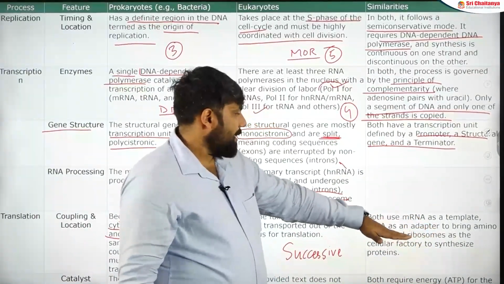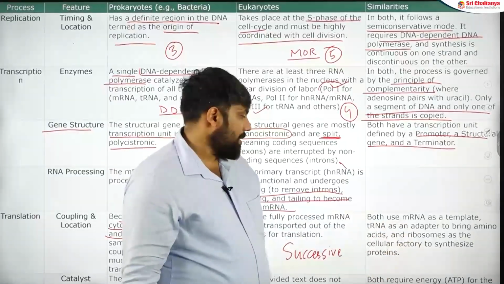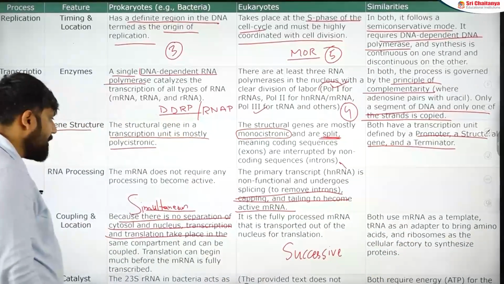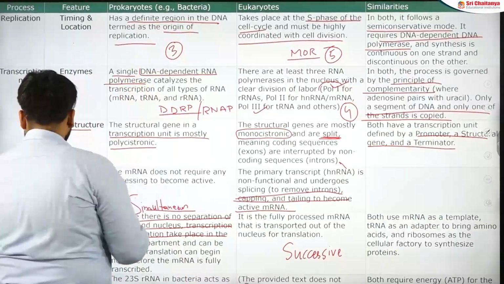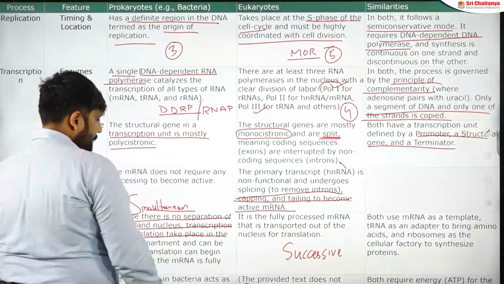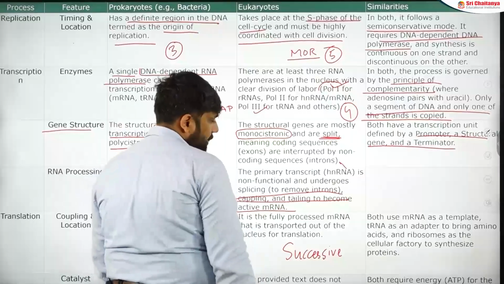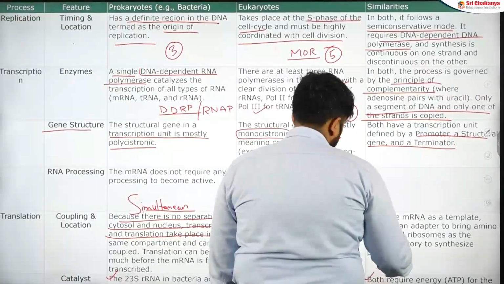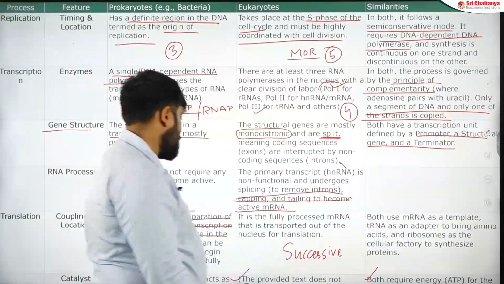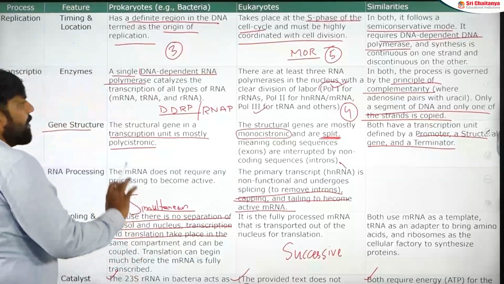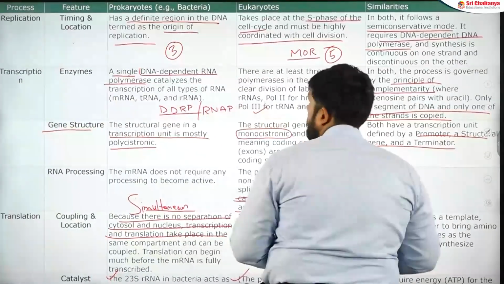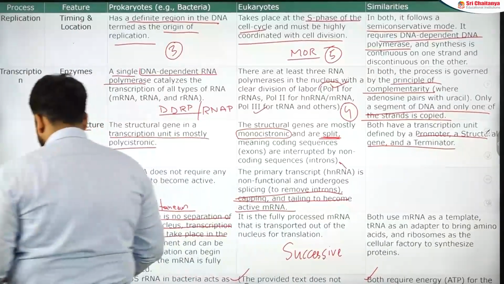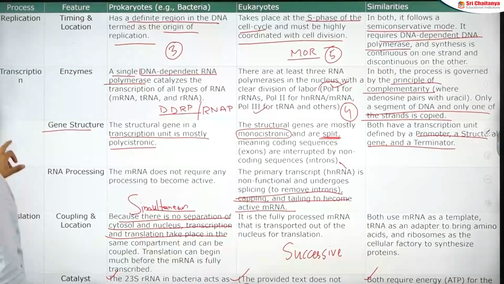Both of them are template dependent. As a template, tRNA is used, an adapter molecule is there, all those things are there. The last point is about the catalyst. When it comes to prokaryotes, when it comes to translation, the catalyst is 23S RNA. Here you have 28S RNA, and both of them require the same amount of energy when it comes to the process, though important portions. Again, small differences. We have talked about the differences in replication, transcription and translation, which are directly mentioned here.